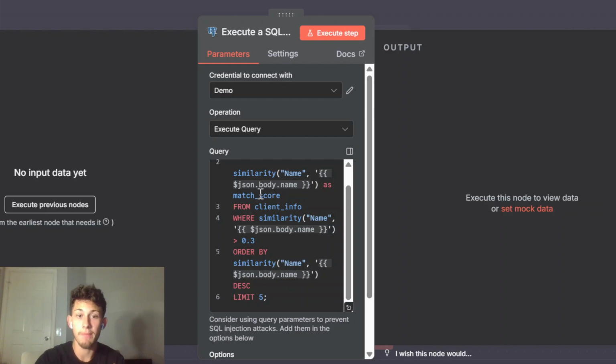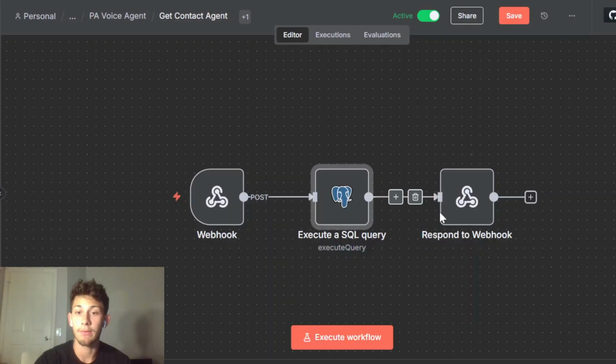We're creating a match score. We're scoring how similar all the names in the name column are to the name we have from our webhook. And then we set a limit of 5 just so that we don't get a bunch of them. Then we're responding back to the webhook so that the AI has some real-time information. So hopefully this made sense.